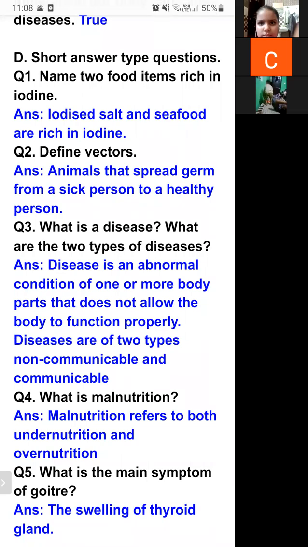Both conditions are malnutrition. So malnutrition का simple meaning आप याद रखेंगे कि proper amount में nutrients का ना लेना. या तो हम कम amount में nutrition लेते हैं या ज्यादा amount में nutrition लेते हैं, दोनों ही condition को malnutrition हम कहेंगे. Malnutrition means we are not taking nutrient in proper amount. That condition is malnutrition.